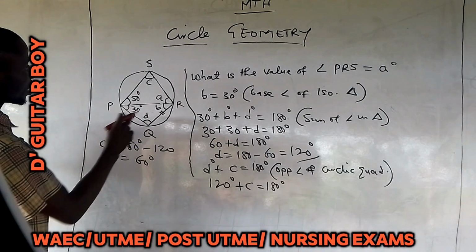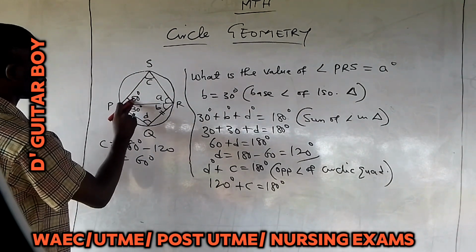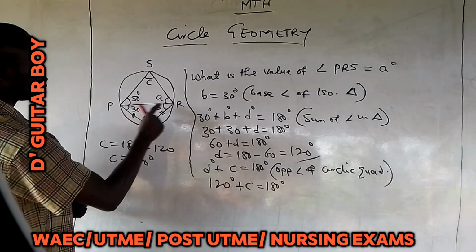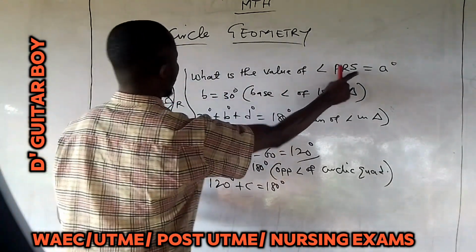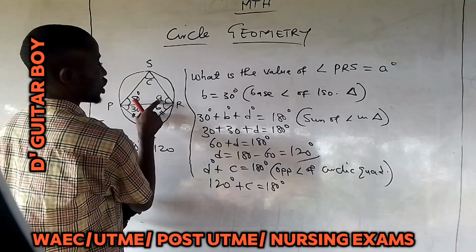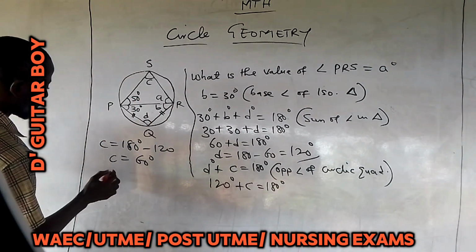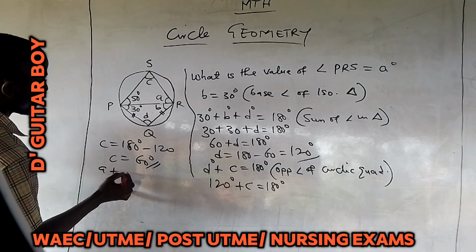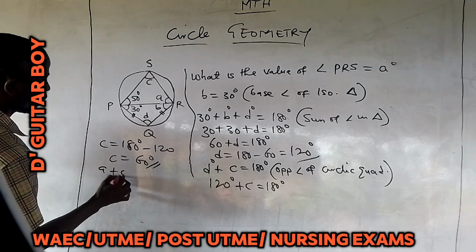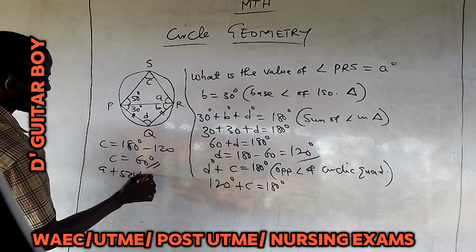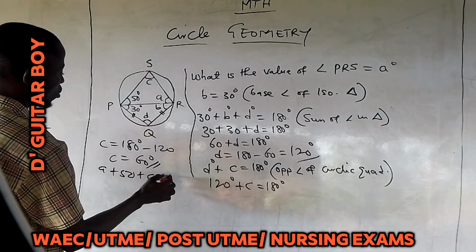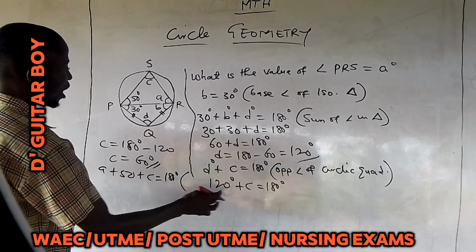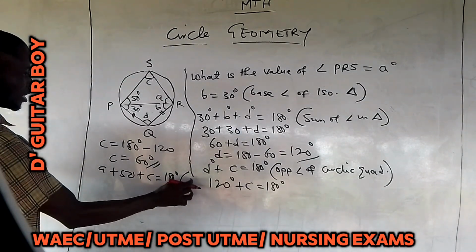You come here and say, now since you know this angle 50 degrees, you know your C now, and to calculate your A, which they want you to look for, which is PROS. Look at PROS. This is A. To calculate your A, you say A plus 50, which is this angle, plus C is equal to 180. You write the reason here because there is no space here: sum of the angles in a triangle.